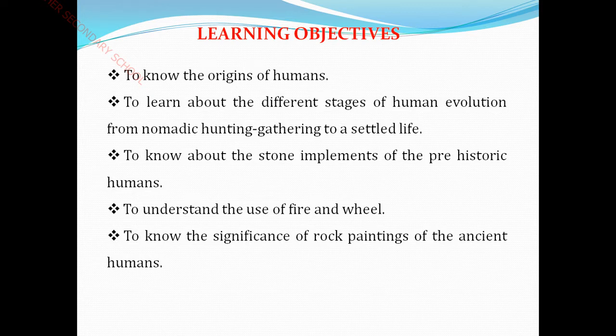What does nomadic mean? The word nomadic means a member of a people who have no fixed residence. Residence means living; your house is an example, where you are living in a home. But nomads move from place to place. Once again, the meaning of nomadic is a member of a people who have no fixed residence but move from one place to another.